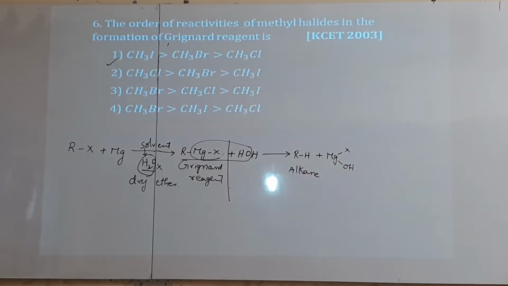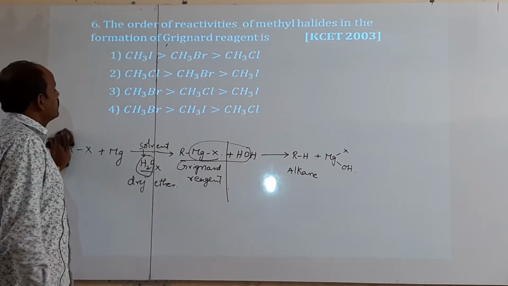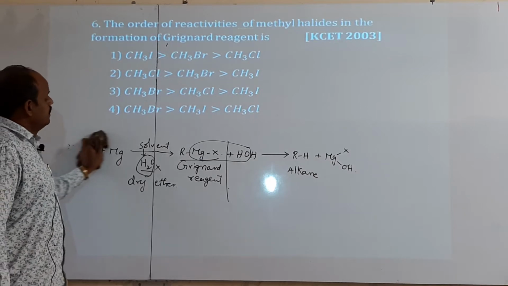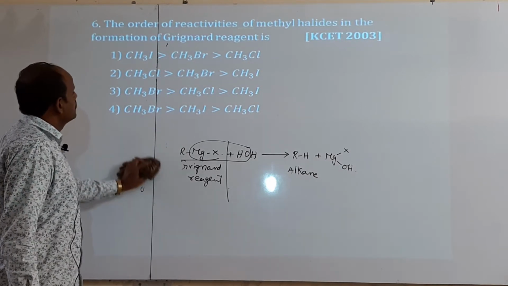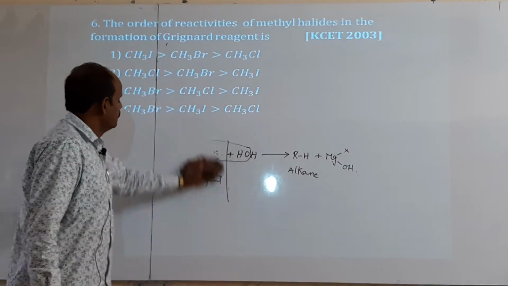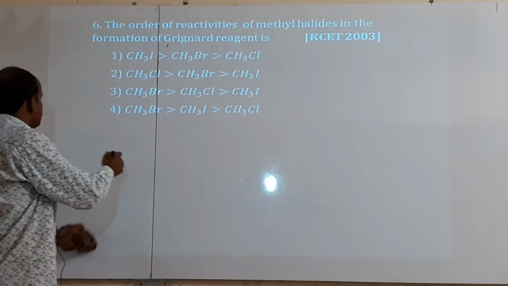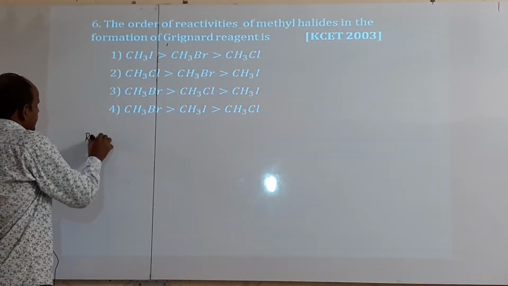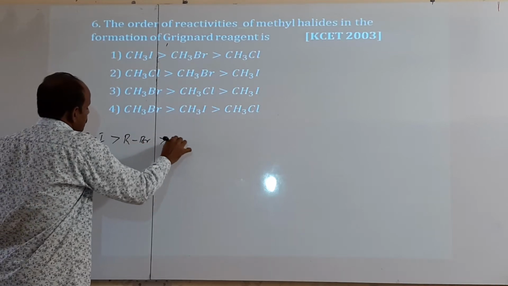Next one. The order of reactivity of methyl halides in the formation of Grignard reagents. Generally, alkyl halides form Grignard reagent. The general reactivity order is alkyl iodides, alkyl bromides, alkyl chlorides.